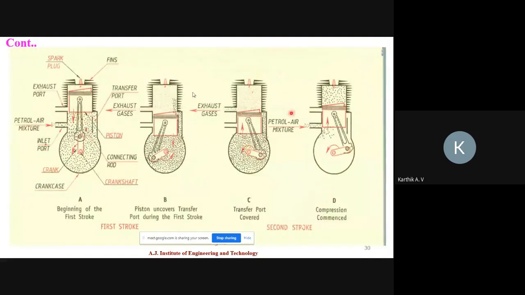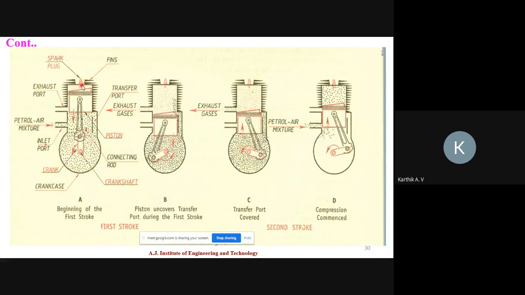First I will explain this. Please listen carefully. Initially the piston is at top dead center. Here the previous cycle's petrol and air mixture is present at the top of the cylinder.